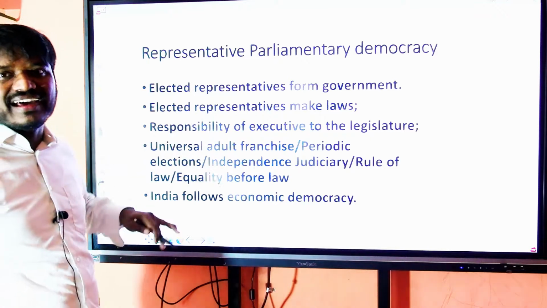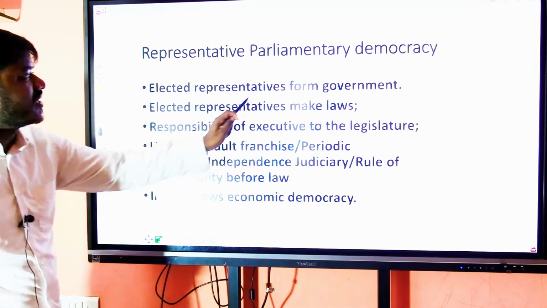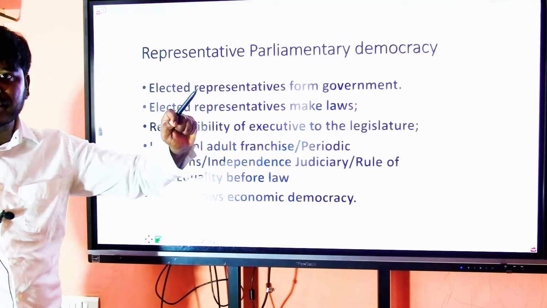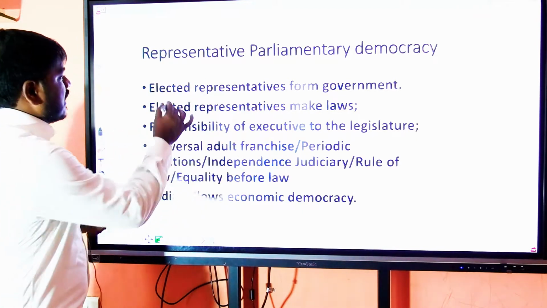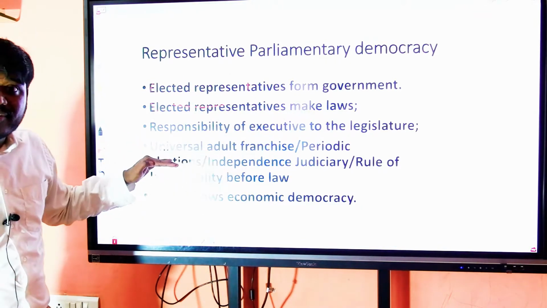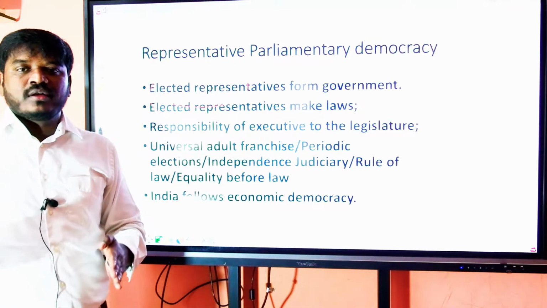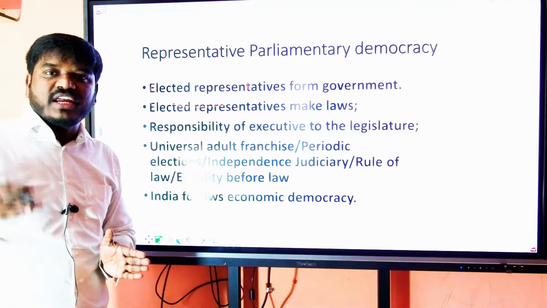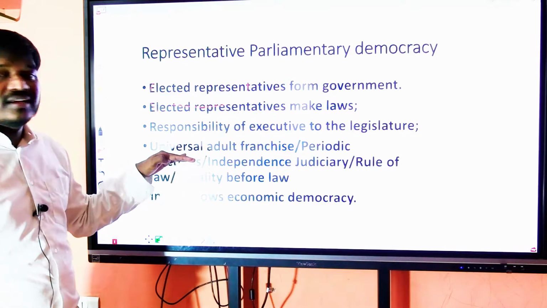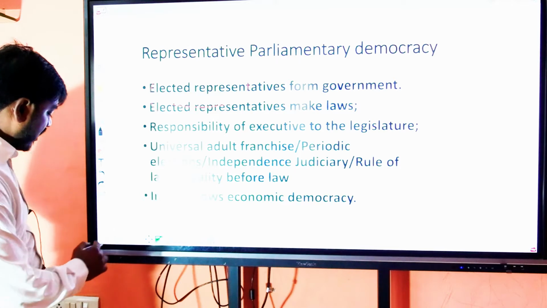Ours is a parliamentary democracy. Representative is nothing but indirect parliamentary democracy. Elected representatives form the government. They make laws. We have universal adult franchise. Everyone who crosses the age of 18 is granted a right to vote, and periodic elections every 5 years.